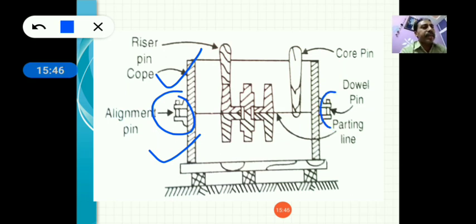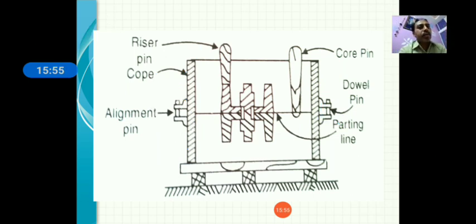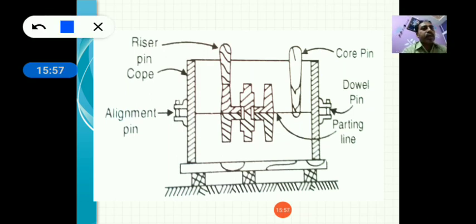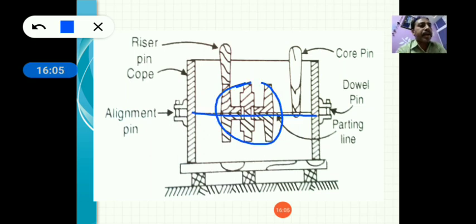There is a dowel pin, this is the alignment pin, so that your cope and drag cannot be misaligned and your product can be good. Here this is the pattern, or this is the cavity. This is the cavity, this is your parting line, this is the riser.